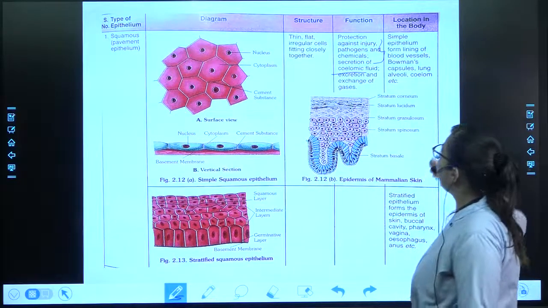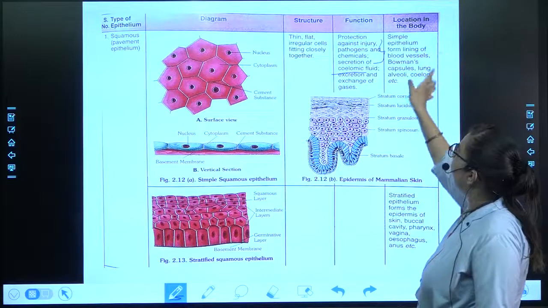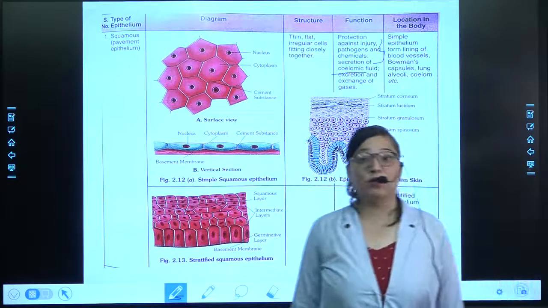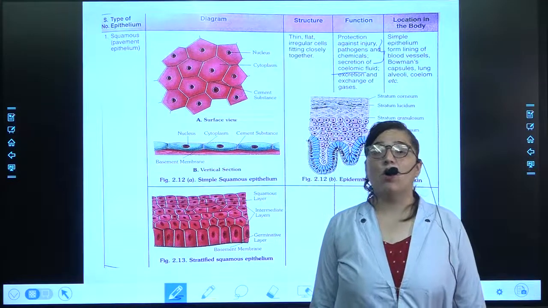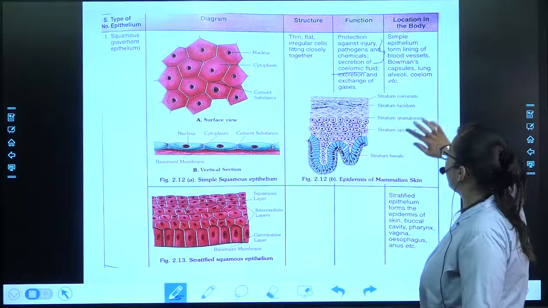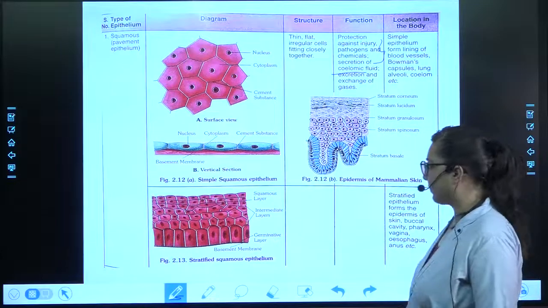Then where is it located? It is located in the lining of the blood vessels, in the Bowman's capsule. Bowman's capsule, again, is a part of the nephron. Then in the lung alveoli and in the coelom.